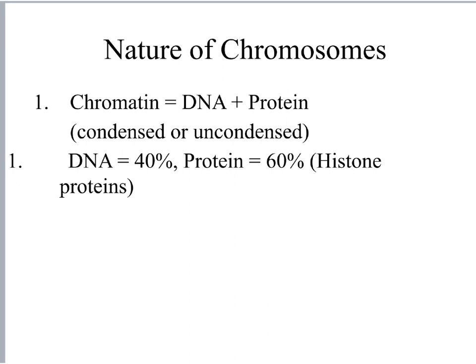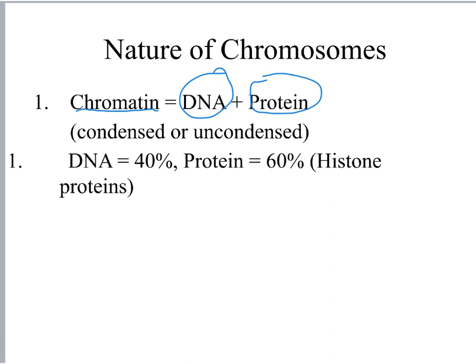Okay, looking at the nature of chromosomes, chromosomes contain your genetic material, which is found in a DNA molecule, but chromosomes aren't just made up of DNA. Chromosomes basically are built of a material that's called chromatin. Chromatin is a combination of DNA, but also protein. So chromatin is a combination of DNA and protein.